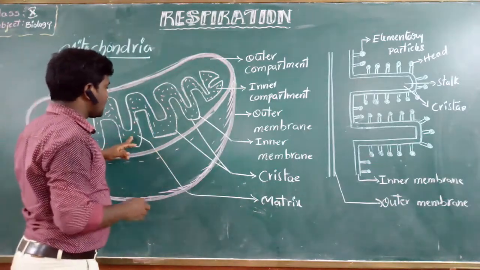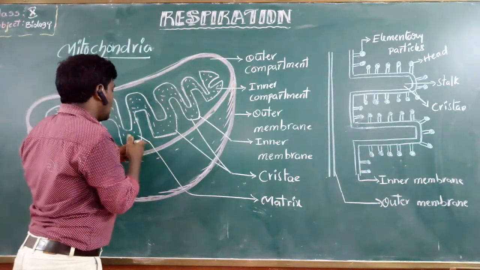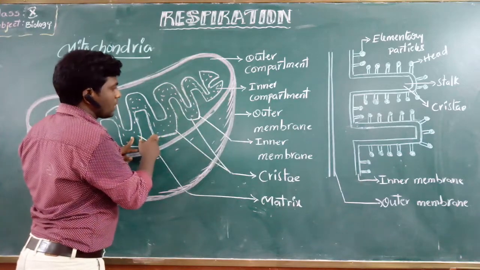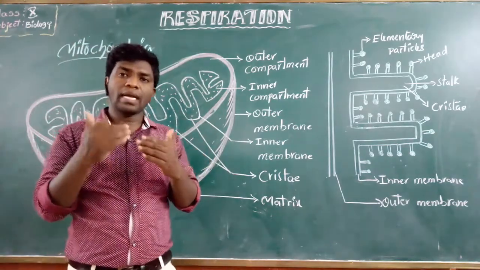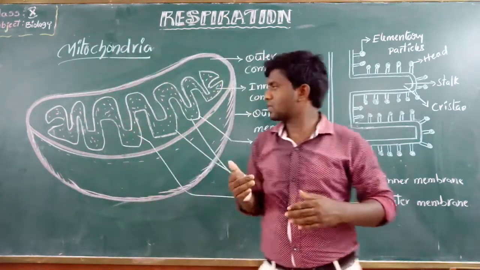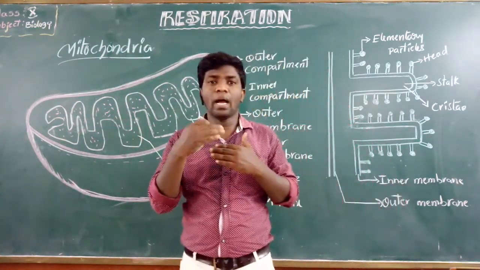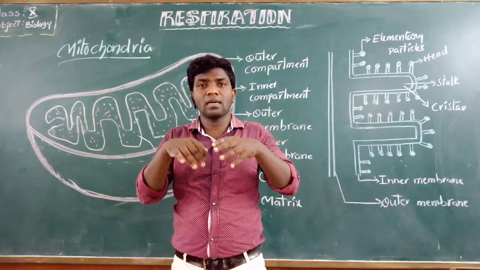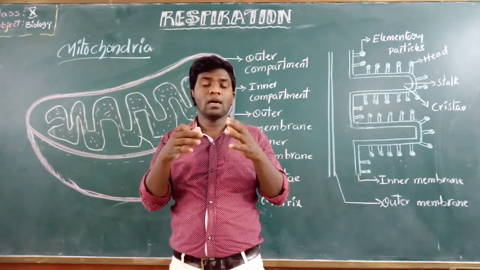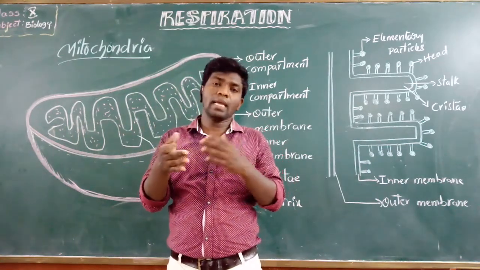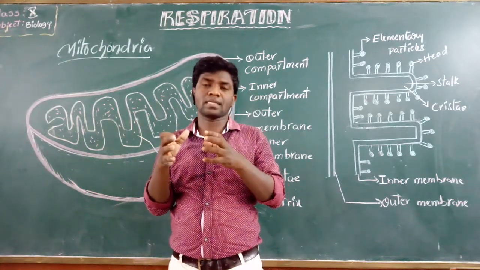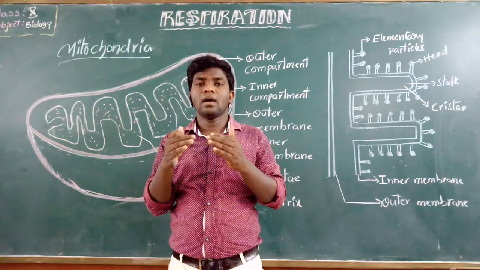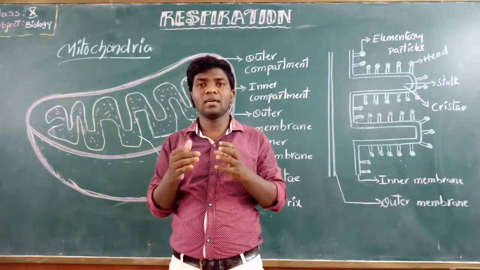So the matrix is surrounded by the inner membrane. What is this membrane? Inner membrane. Okay, clear? So the matrix, what is that? Look at this. The matrix is surrounded by a membrane called the inner membrane. So the matrix is covered by the inner membrane.